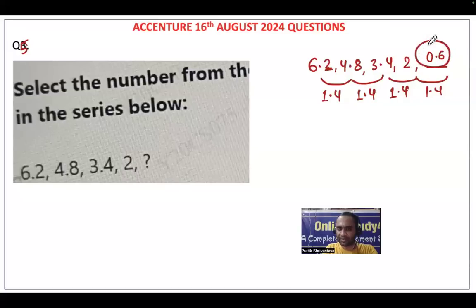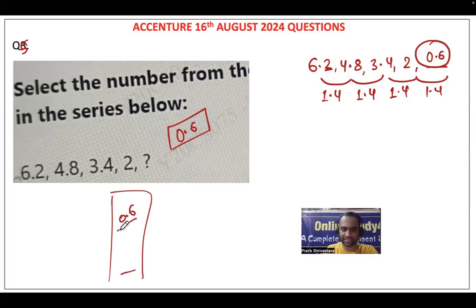So here basically the answer will become 0.6, right? So that option I have somehow missed it. The option was there, option 0.6, and that also.